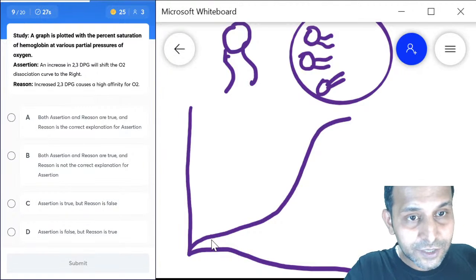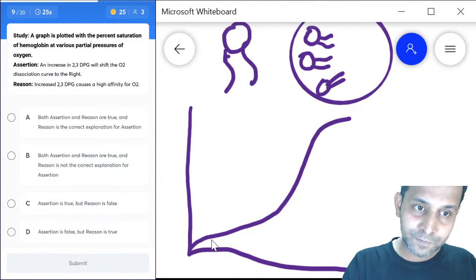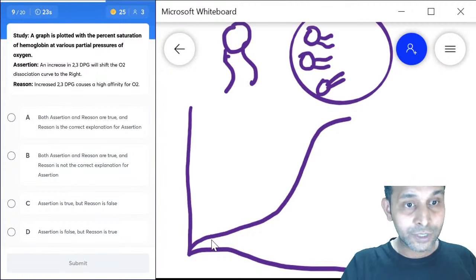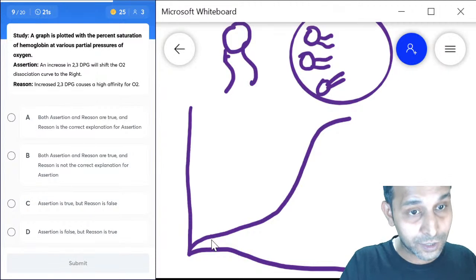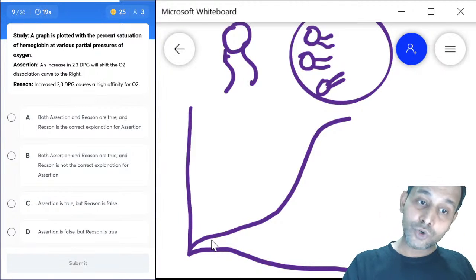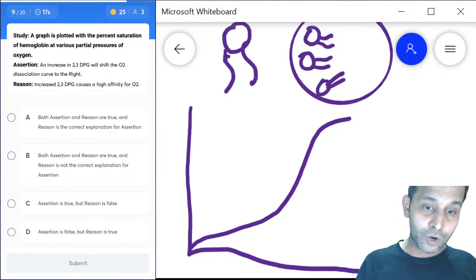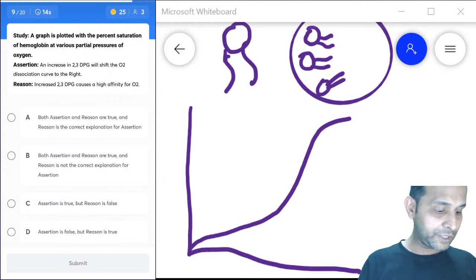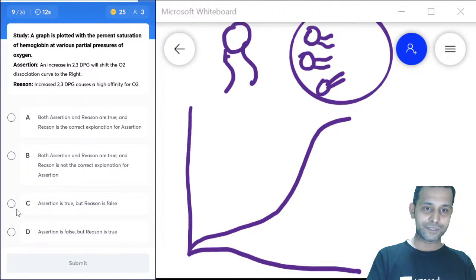Both assertion and reason are true, and the reason is the correct explanation for the assertion. Both assertion and reason are true, but the reason is not the correct explanation for the assertion. The assertion is true, but the reason is false. The assertion is false, but the reason is true. What do you think is the right answer here, dear students?